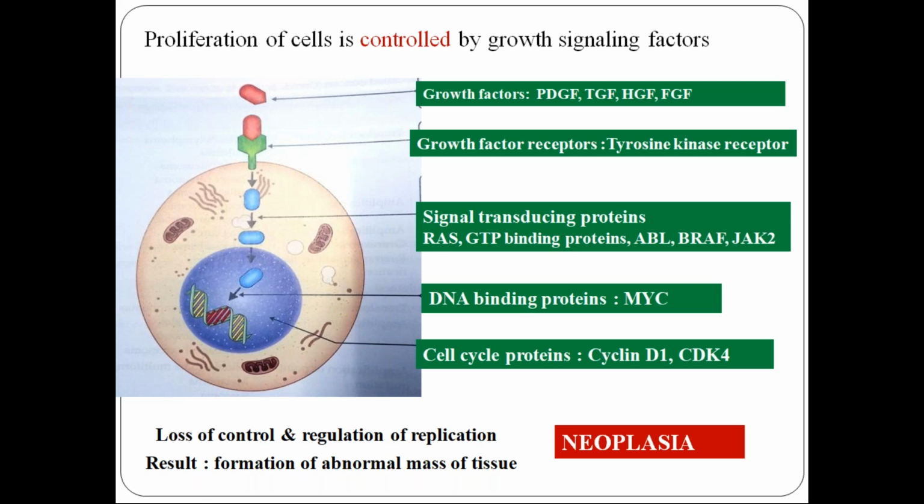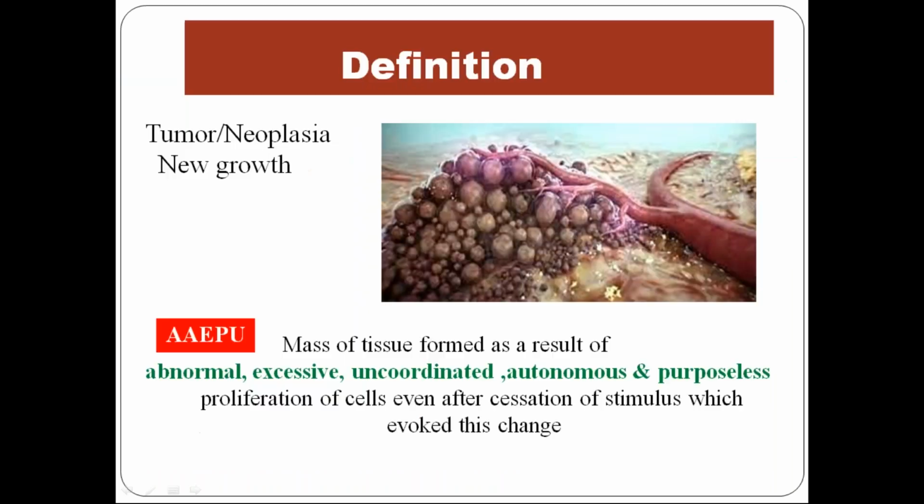Okay, the cells go on proliferating. They are always in the cell cycle even when the growth factor is not attached to the receptor. Normally, in normal cells, only when the growth factor attaches to the receptor does the cell multiply. But in neoplasia, there is loss of that control and regulation. So even in the absence of the growth factor, the cell continues to multiply and stays in the cell cycle, leading to an abnormal mass of tissue, which is called neoplasia.